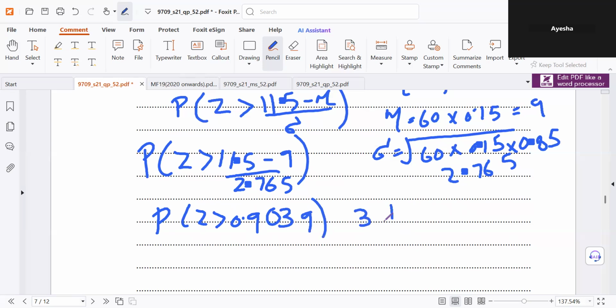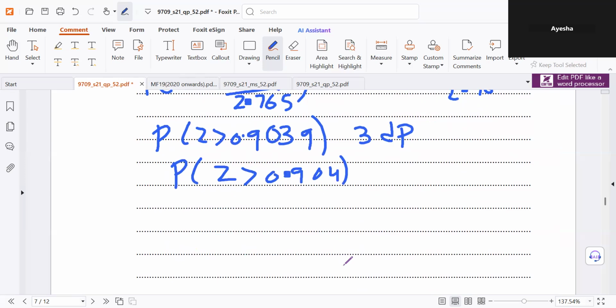We need this to 3 decimal places only to read the table: 0.904. Okay, which we know is the same as 1 minus the probability when Z is 0.904. So 1 minus, let's find the value of probability when Z is 0.904.